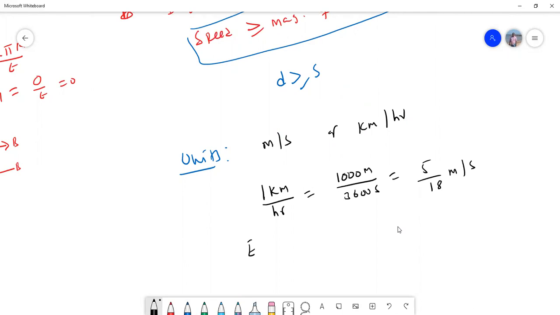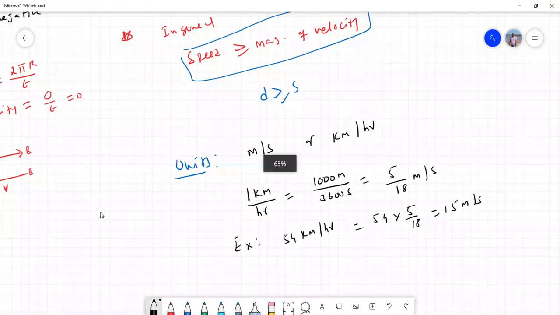For example, 54 kilometers per hour is the same as 54 into 5 by 18, which is 15 meter per second. While solving problems, these conversions are very, very important.